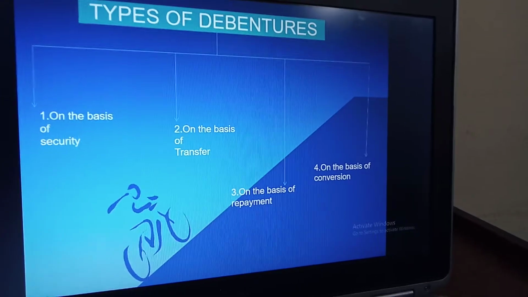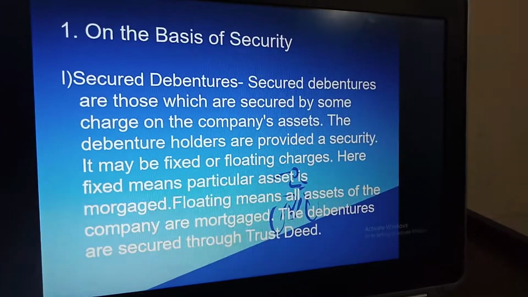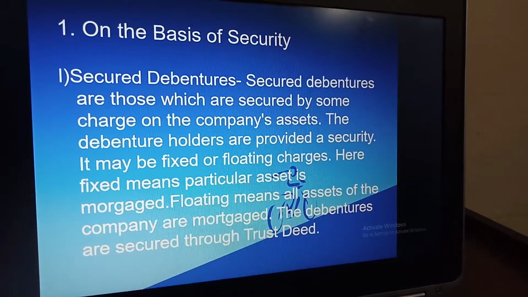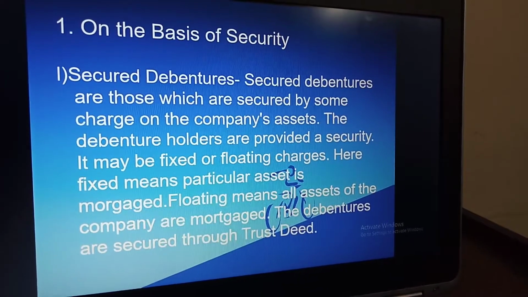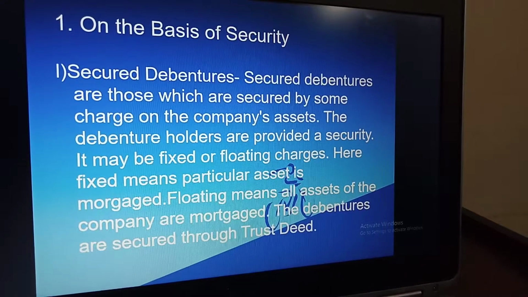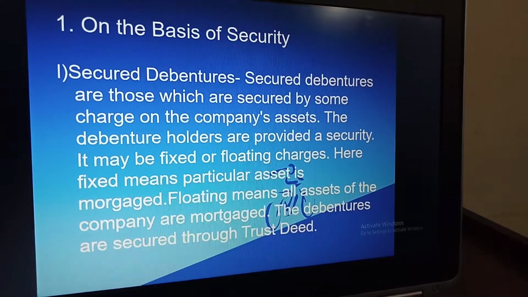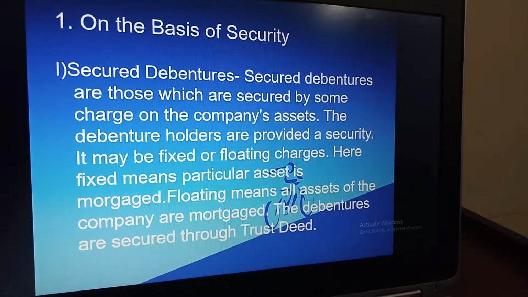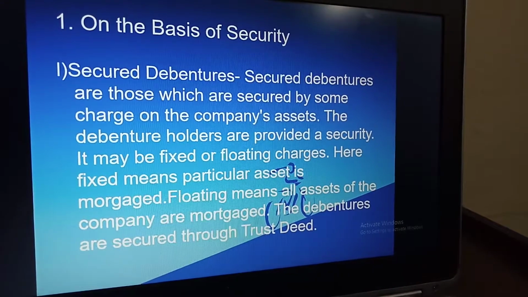Now these four types have again been divided into two parts. First we are going to study on the basis of security. Security is divided into two parts, secured debentures and unsecured debentures. So number 1, secured debentures. Secured debentures are those which are secured by some charge on the company assets. The debenture holders are provided a security. It may be a fixed or a floating charge.